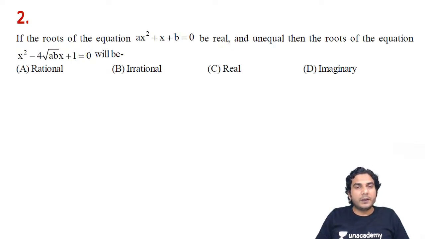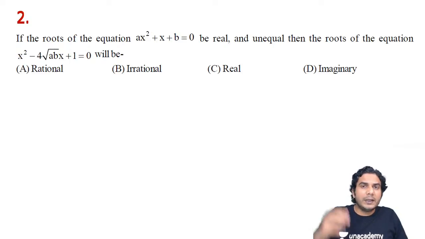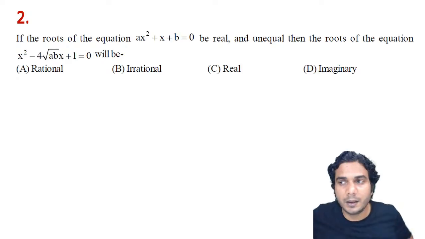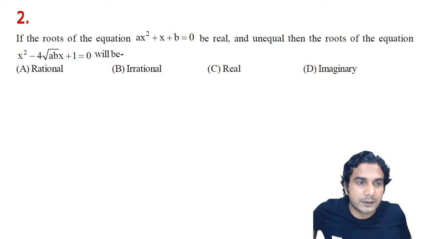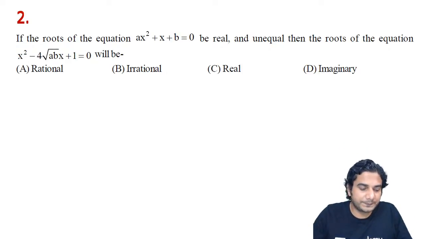Rational is simple. Whenever you have under root of b square minus 4ac, and b square minus 4ac becomes a perfect square, that will be a rational number, and with that, if a and b are also given rational numbers, then overall roots will be rational. I'll tell you the condition of rational numbers in detail later. First, let's check how to solve this. Try this one.